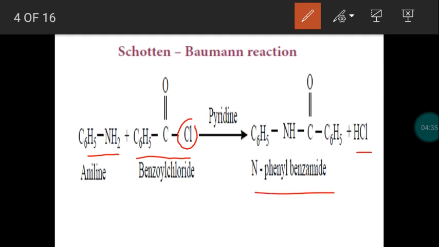As usual, we know the amide, benzamide. What is the formula for benzamide? C6H5CONH2. Now we assume that this is a derivative of benzamide. One hydrogen is replaced by a phenyl group, so we may call this N-phenyl benzamide. This benzylation reaction of aniline is called the Schotten-Baumann reaction, and the reaction takes place in the presence of pyridine. So we have completed alkylation, acylation, benzylation.